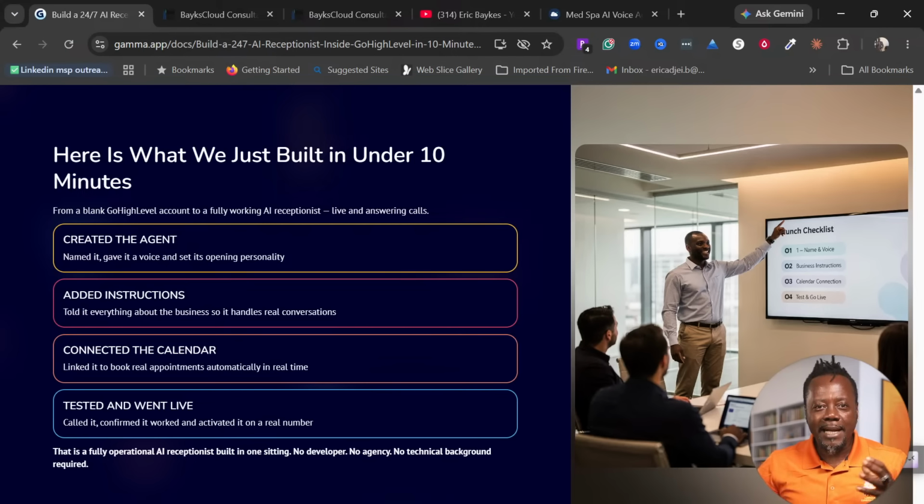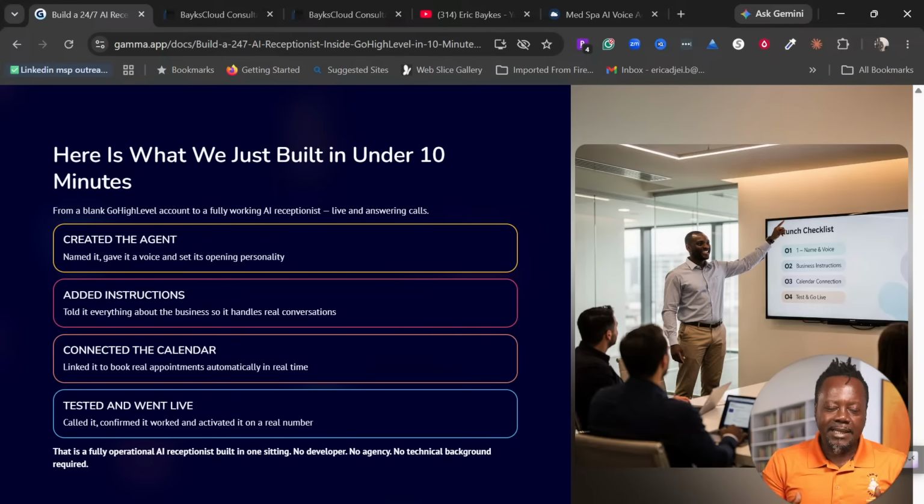We also connected a knowledge base, which is the database. This is the soul of the AI. It gives it all the information about your website, about your offer, about everything. That is the soul. That is the database of your agent, right? The instruction just tells it how to perform its work.